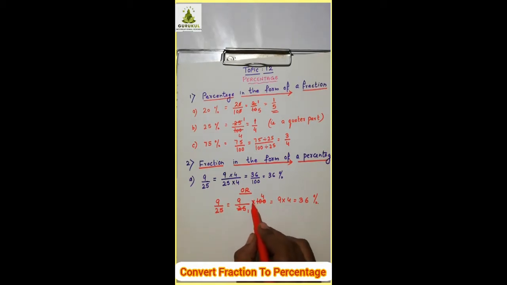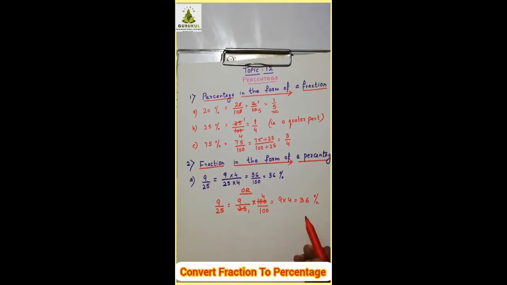If I multiply here by 100, that means what? 100 upon 100. Understood? I am multiplying the numerator by 100, and in the denominator also I am keeping 100. 100 ones are 100. So this will get cancelled. It is the same as that. If I multiply here, I divide by 100 also. So the same thing here. Understood this? Now it is more clear to you, I think so.